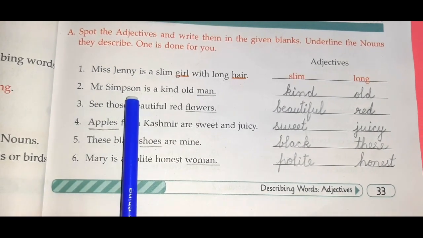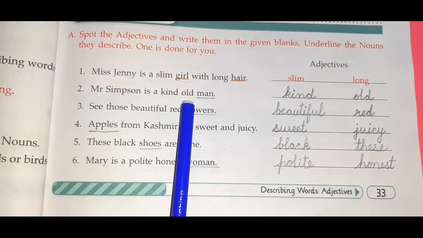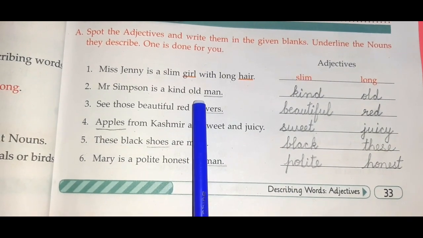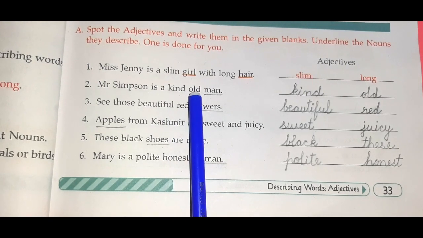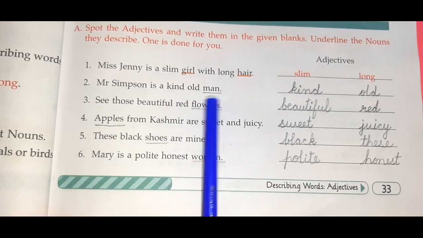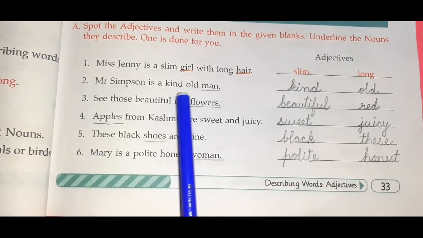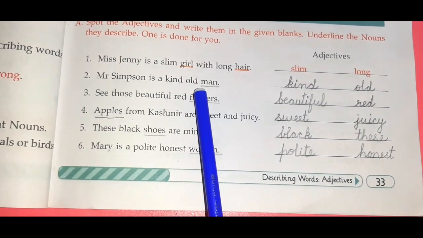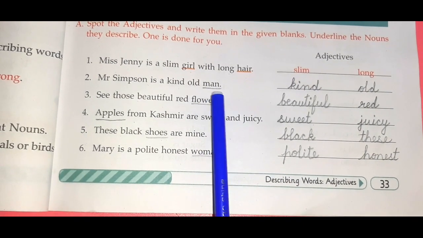Number 2, Mr. Simpson is a kind old man. Now here, kind old man. So the words kind and old, these both are adjectives and they are describing the noun man. The man is kind and old. So we have written here kind, old, and we have to underline man.